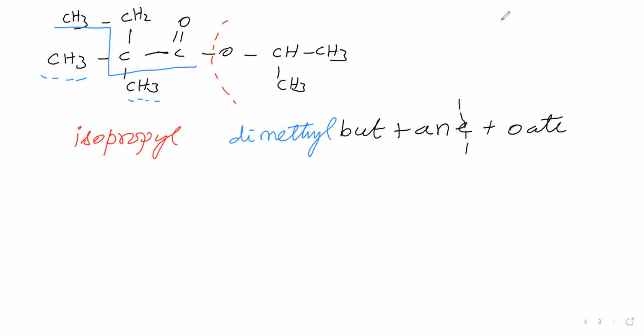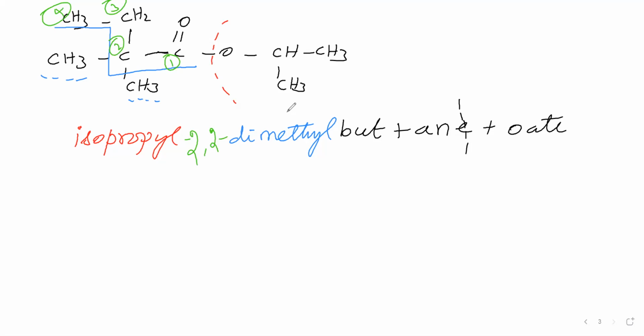In this ester, we will give the numbering. The ester carbon must be given number 1, then 2, 3, 4. This methyl group is attached at the second carbon, therefore 2. This methyl group is also attached at number 2, therefore 2. So we are calling this isopropyl 2,2-dimethylbutanoate, which is the IUPAC name of this compound.